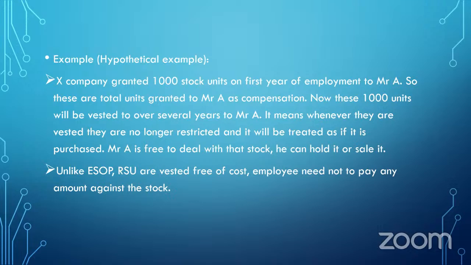Unlike ESOP, employee stock option, RSUs are vested free of cost. There is no cost recovered from the employee by the employer or by the company. So RSUs are vested to the employee free of cost. And even though RSUs are vested free of cost, there is a non-monetary benefit added to the salary of the employee. Even though RSUs are not a monetary benefit, they are a part of the salary income of the employee.